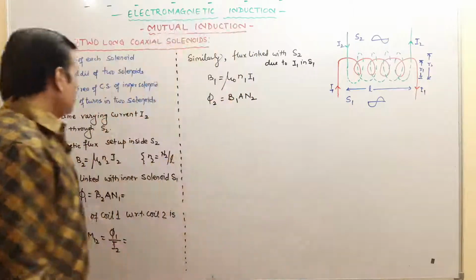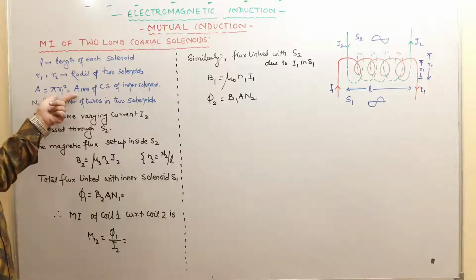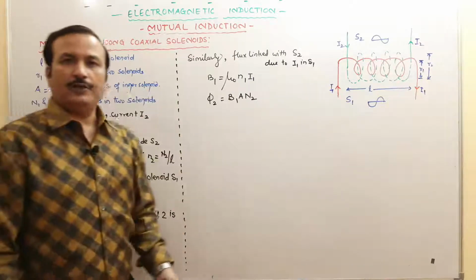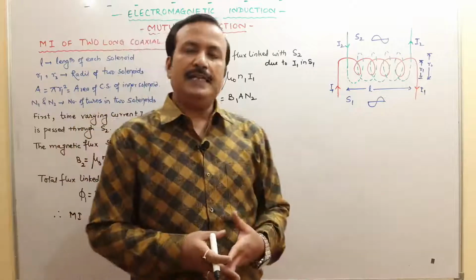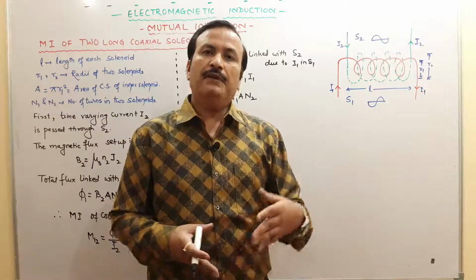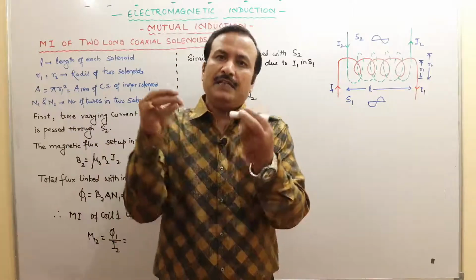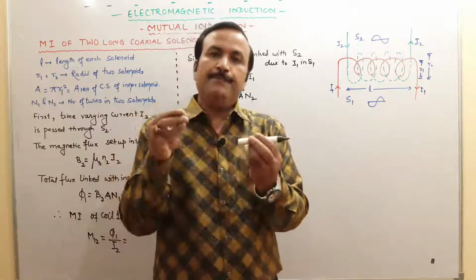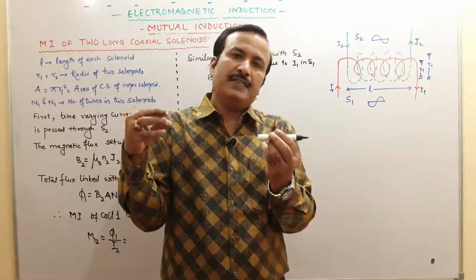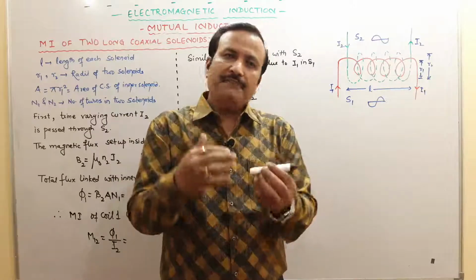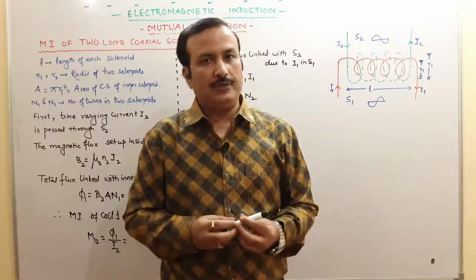When we talk about the area of cross section, it is pi R1 of the inner solenoid. हम केवल inner solenoid का area क्यों लेते हैं? It is very important. Why we don't take the R2? Because you will find, यदि मान लीजिए हम current अंदर वाले solenoid में डाल रहे हैं, then obviously the flux linked with the inner solenoid, the same flux will be linked with the outer solenoid.